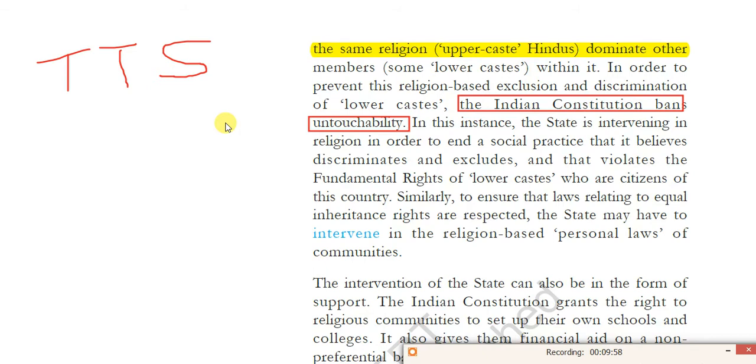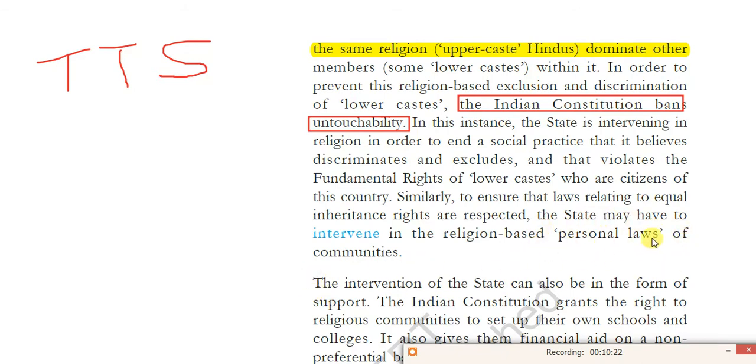So that is the most important. Though the state is not completely independent of the religion, it intervenes in certain parts of the religion whenever it is necessary. Are you getting my points? Yes. Similarly, to ensure that laws relating to equal inheritance rights are respected, the state may have to intervene in the religious space, the personal laws of the communities.